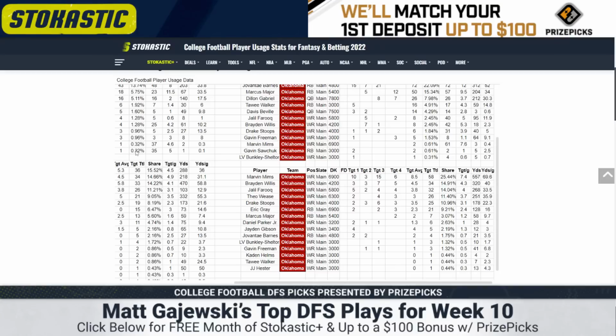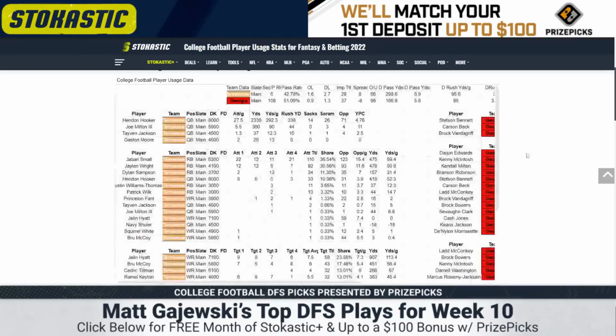Braden Willis, their tight end's the second most consistent, 4.3 targets per game. He's the second leading receiver. Jalil Farouk has seen his routes cut. Theo Weiss has seen his routes cut to almost nothing in favor of Drake Stoops, 4K Drake Stoops, still only averaging 3.5 targets per game. This offense is a mess to stack. I prefer Mims 1, honestly, Braden Willis 2, and then Drake Stoops 3, as crazy as that sounds.